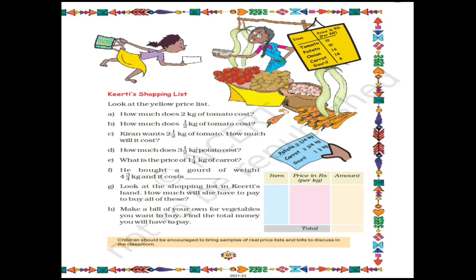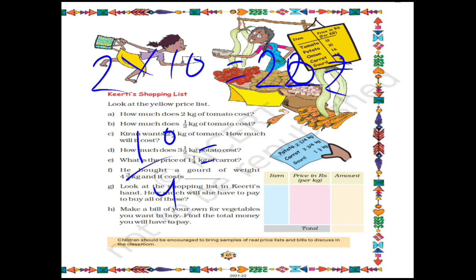How much potato does she want? She has to buy 2 1/4 kg of potato. So first I will do this, and the rest of the two you have to do as your homework. First let's find for 2 kg. 2 into 10 will be 20 rupees, so 2 kg of potato is 20 rupees. Now 1/4 of 10 is: 4 cut, 2 remains, and here 5 remains. So 5/2, if we divide 5 by 2, the answer will be 2.5.